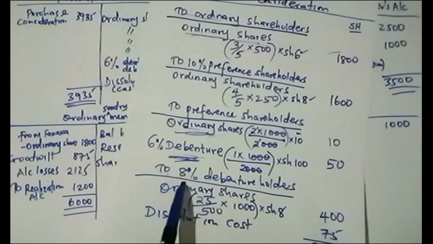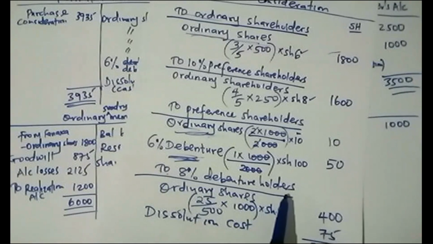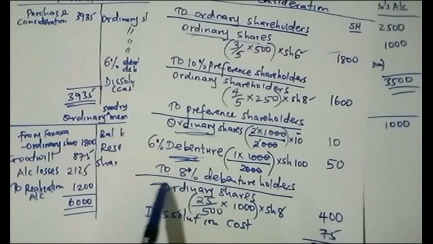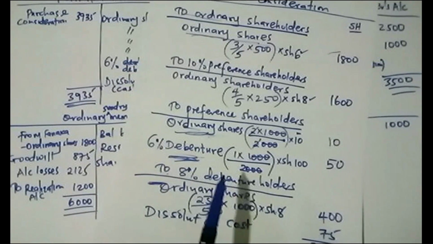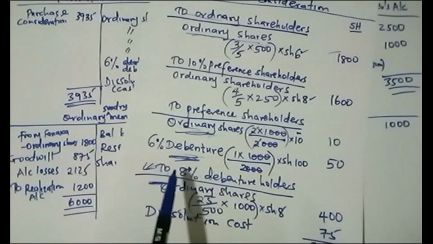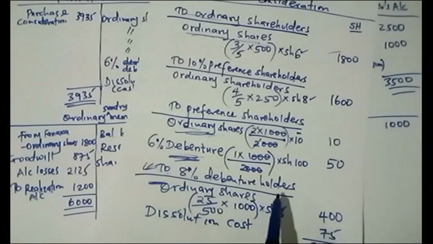They said that to 8% debenture holders, they received ordinary shares of 400.